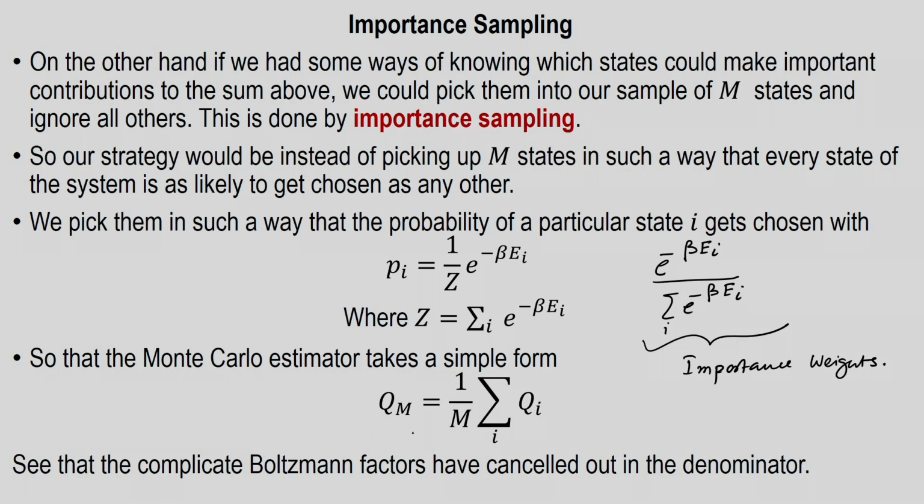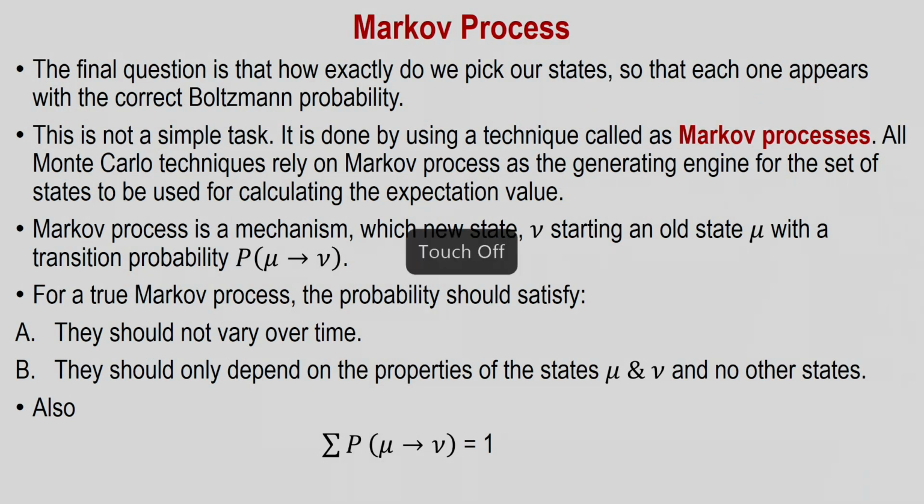Okay. So, Qm really takes a form which is 1 over m times the sum over i of Qi, and we have cancellation of these Boltzmann factors. Now, the question is how exactly do we pick our states?